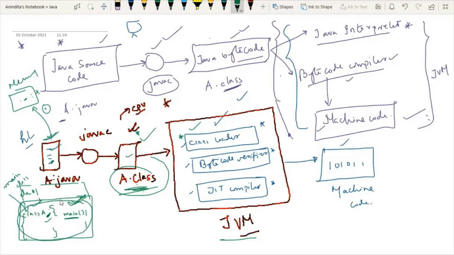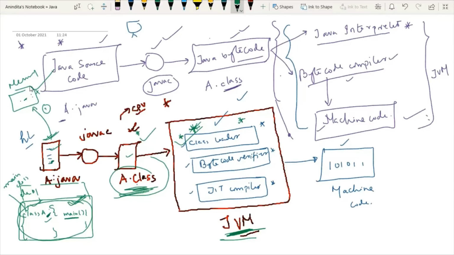All the other classes referenced in the program are loaded through the class loader. So in one word, this class loader that exists inside the JVM as the first component will take the responsibility of loading all the dot class files into the memory.